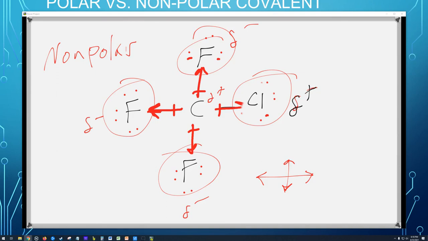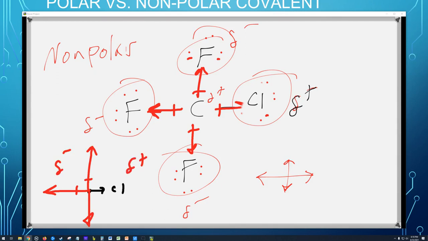Here's our center, we're going to have a little bit of polarity for that one to chlorine, but then we're going to have larger arrows of polarity for the other 3, and so we're going to have a slightly negative side on this molecule, slightly positive over there.